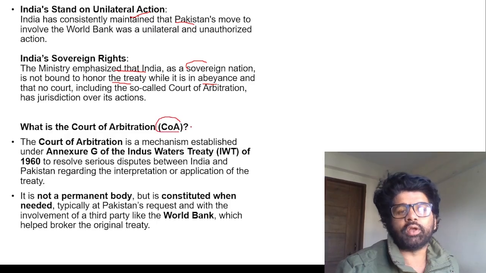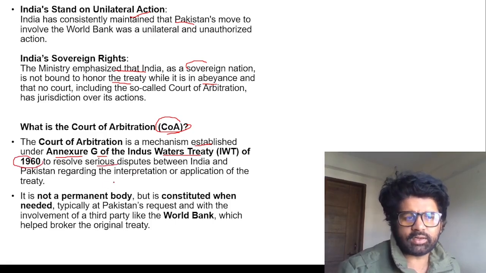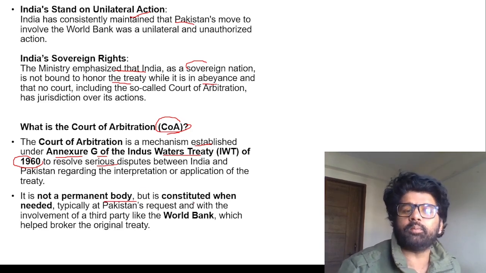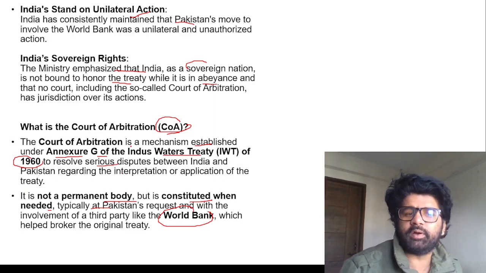And what is the COA, the court of arbitration? It is a mechanism established under Annexure G of the IWT of 1960 to resolve serious disputes. And who is establishing it? The World Bank is playing a mediator role here. It is not a permanent body; it is constituted when needed, typically at Pakistan's request, with the involvement of a third party like the World Bank, which helped broker the original treaty. So do remember, the court of arbitration is created under Annexure G of the IWT.